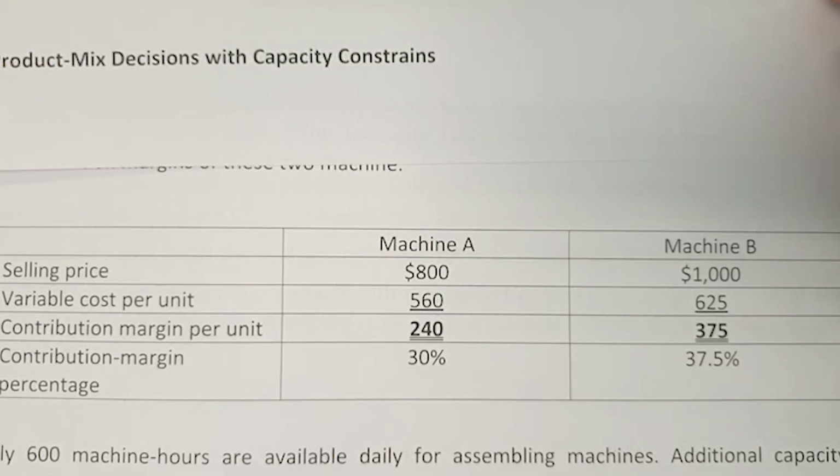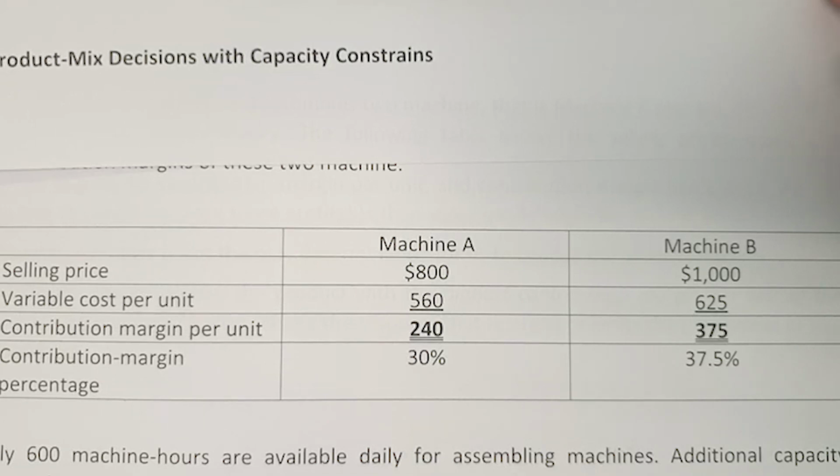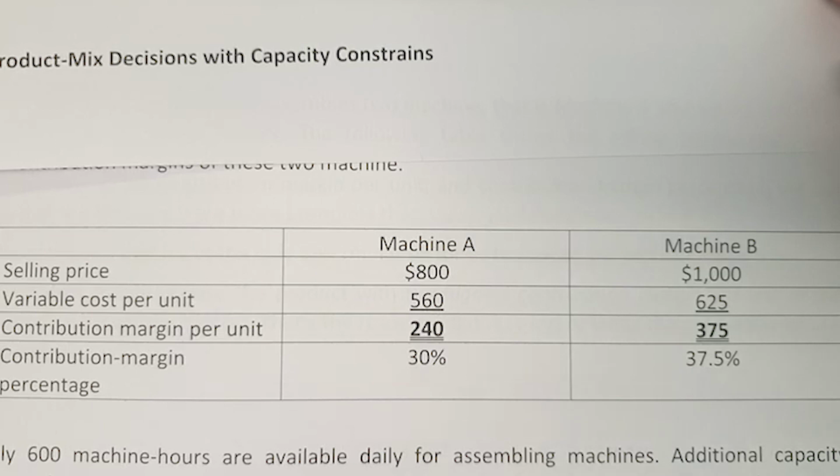Now we look at another subtopic, product mix decisions with capacity constraints. Product mix means the company might have two, three, or four types of products, but at the same time they also have a constraint in terms of resources. In this instance, they have to think about which products they should produce that will give them better operating income.